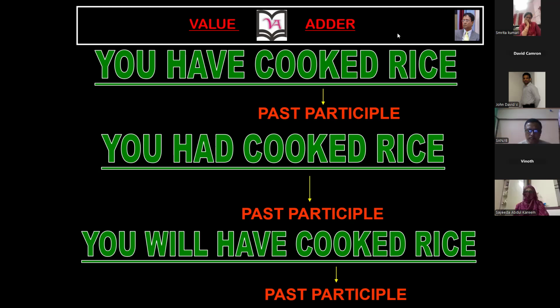Suppose you don't know what a V3 form is. Then you can check what supporting verb is used before this word. You will check that "had" is coming before it. That is also a criterion for the past participle. So if these four supporting verbs are coming, which ones? Have, has, had, and will have. If these four supporting verbs are coming, the next verb should be in the past participle. John, is it clear?